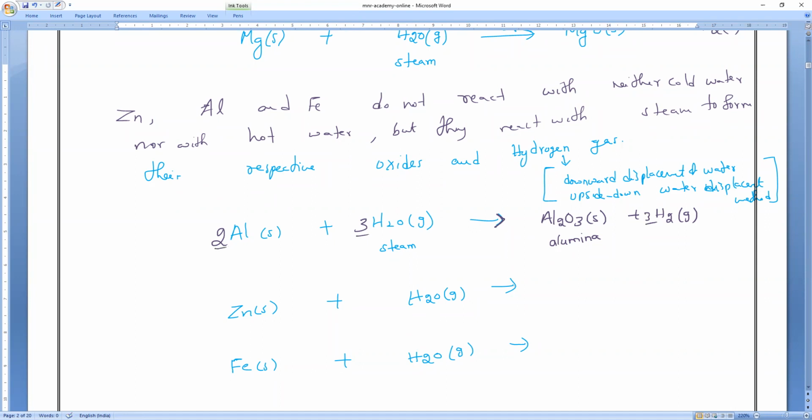Next, zinc reacting with H2O. What are the products, boys, please? Zinc oxide plus hydrogen gas, H2. I think it's already a balanced equation. Am I right? Yes.